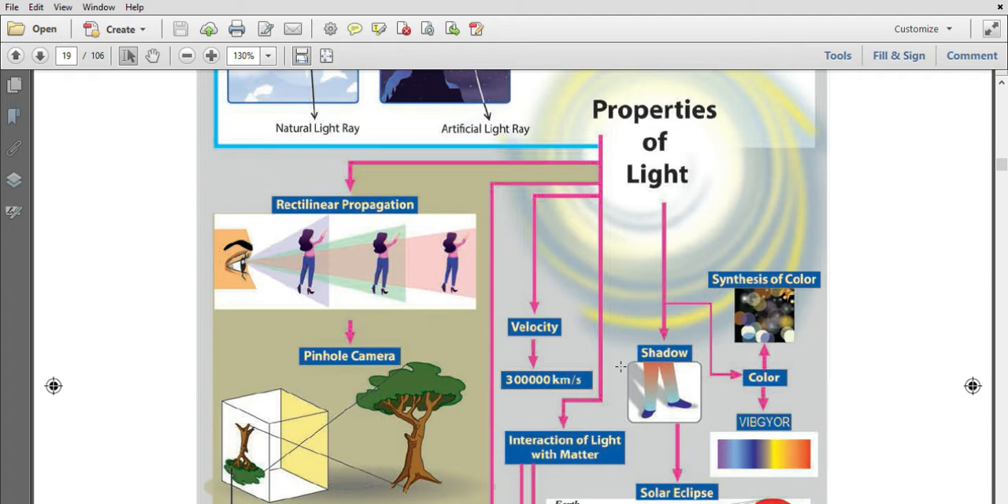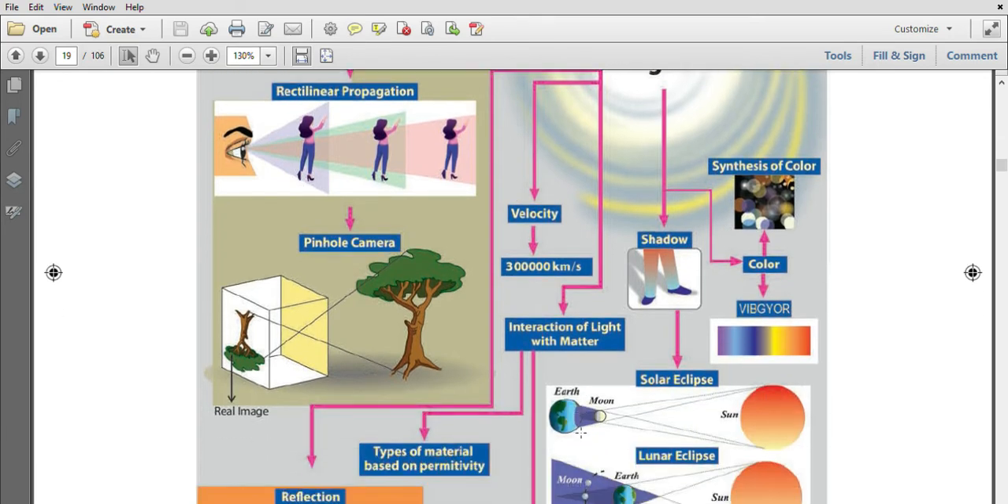Properties of light rays: rectilinear propagation. Light travels in a straight line. The pinhole camera proves that light travels in a straight line. It forms an inverted image. The velocity of light is 3 lakh km per second.